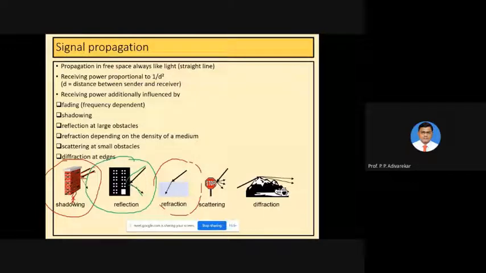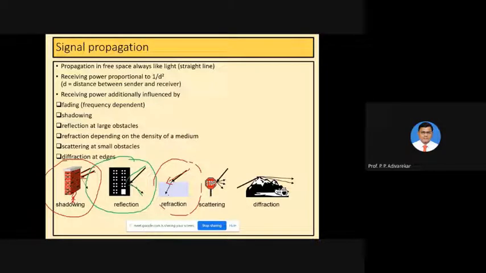So when they enter the medium, like shown here, you can see this is the incident signal or incident ray, we can say, that is incident on a particular medium. It does not continue its path, it just changes its path, or we can say the path of that particular signal is changed afterwards, and that may be due to refraction.